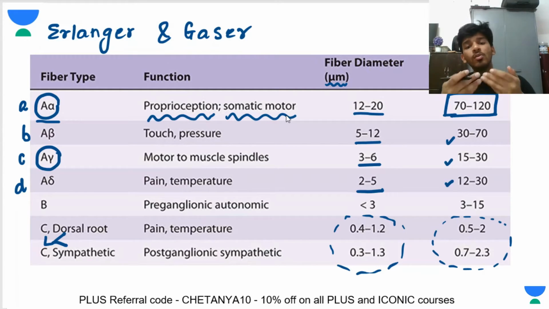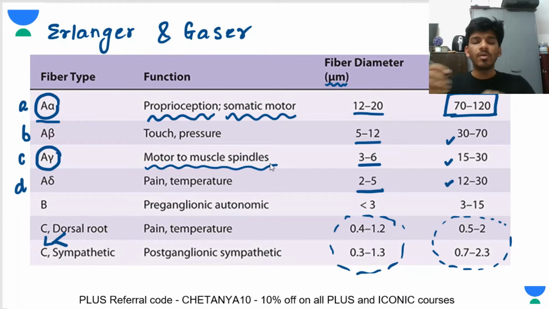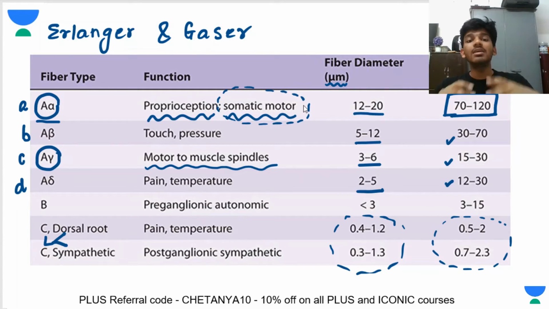Then let's talk about A gamma. So A gamma, they are extrafusal motor fibers. Sorry, they're not extrafusal. They're basically the ones that are going to provide the motor supply to the muscle spindles. We'll talk about this in detail. All right. A gamma fibers are motor to the muscle spindles. So A alpha are motor to the muscles, for example, to your biceps. But A gamma are also motor fibers, but these motor fibers are to the muscle spindles.